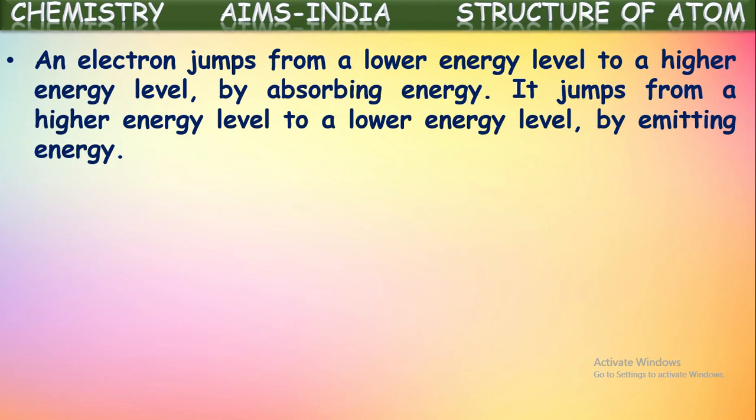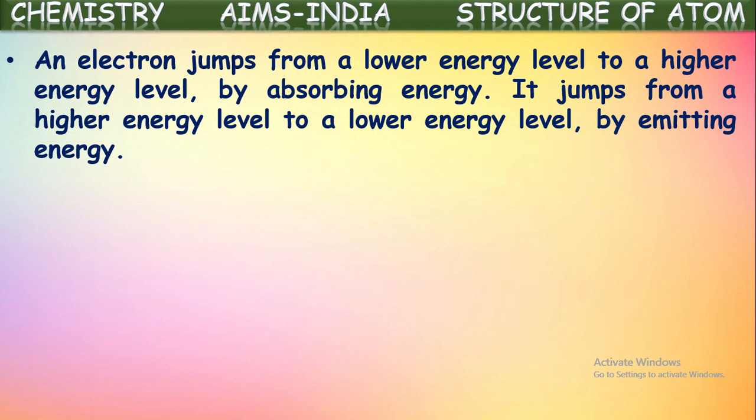But whenever it absorbs a certain amount of energy from the outside source, whenever the electron gains a certain amount of energy, then that electron jumps from a lower orbit to a higher orbit. If the electron is jumping from a higher orbit to a lower orbit, then that electron emits a certain amount of energy. So when an electron jumps from one orbit to another orbit, energy changes occur. If an electron is jumping from a lower orbit to a higher orbit, that means that electron is gaining energy. Electrons jump from a lower orbit to a higher orbit when they gain energy.